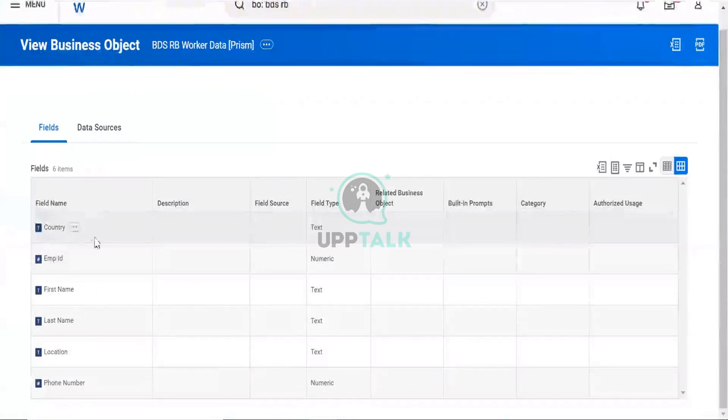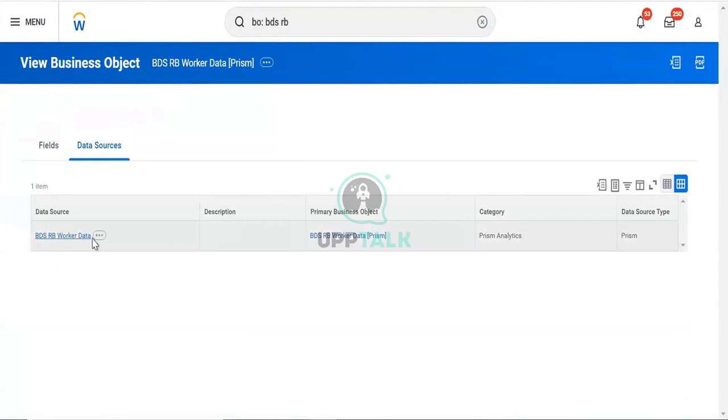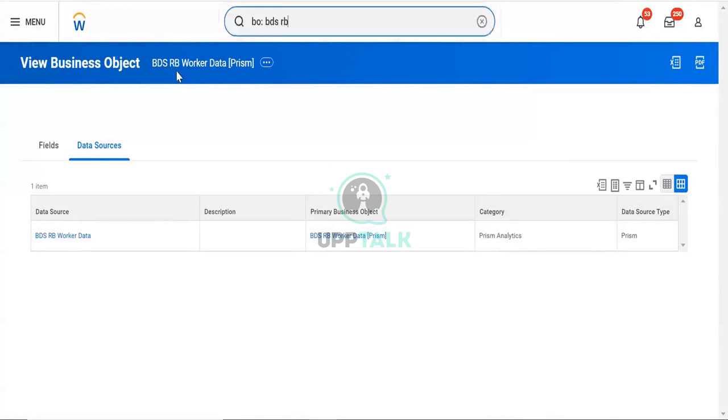See here you can see all the fields, like country, and it took field type as text to numeric text. That data source, BDSRV worker data, and its primary business object is BDSRV worker data. Prism and categories, previous analytics and data, source type is Prism. Basically, when I create a report, I can use the same data source. For my own working, basically we're creating a data source.